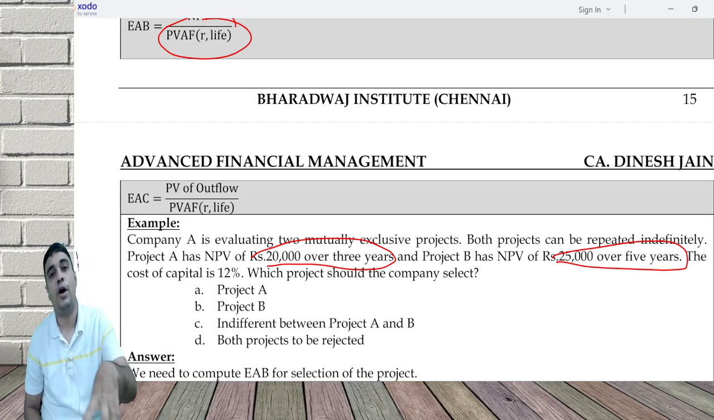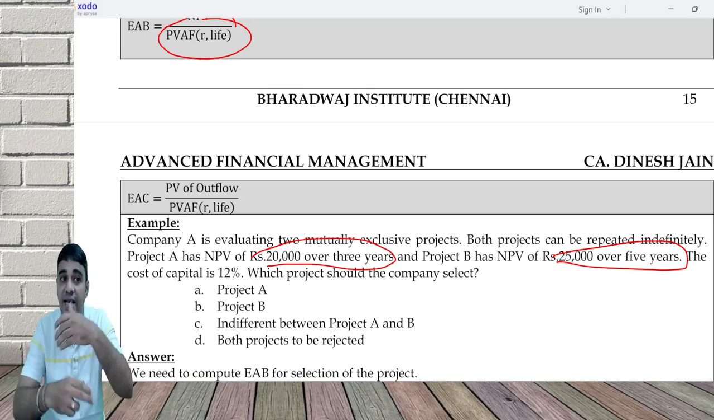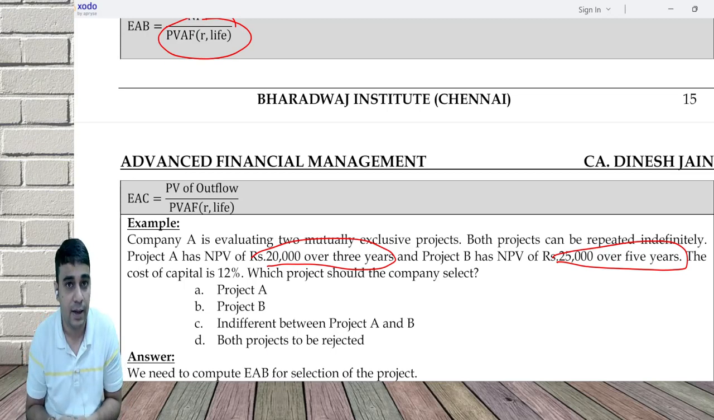See, if I'm going to do project A, I earn 20,000 and I cannot repeat it. Let me earn 25,000. Why should I earn 20,000? Let me earn more. EAB and EAC inherently assume that you will keep repeating it multiple times.